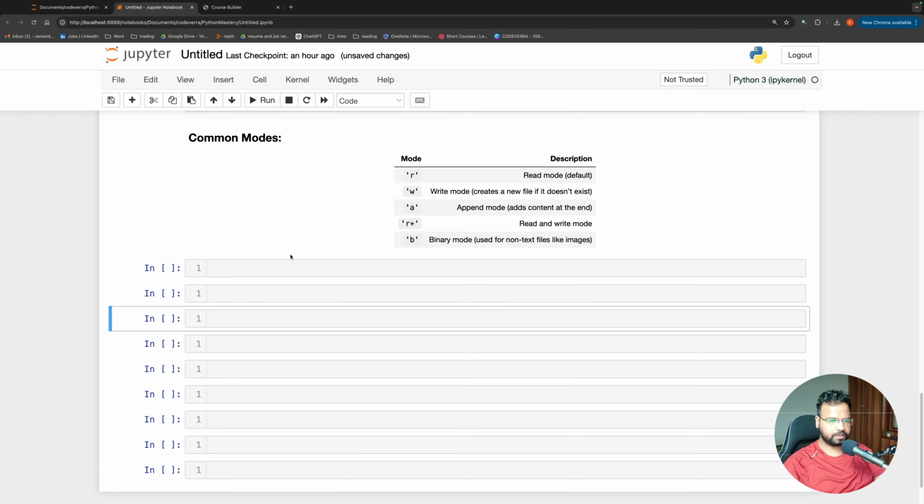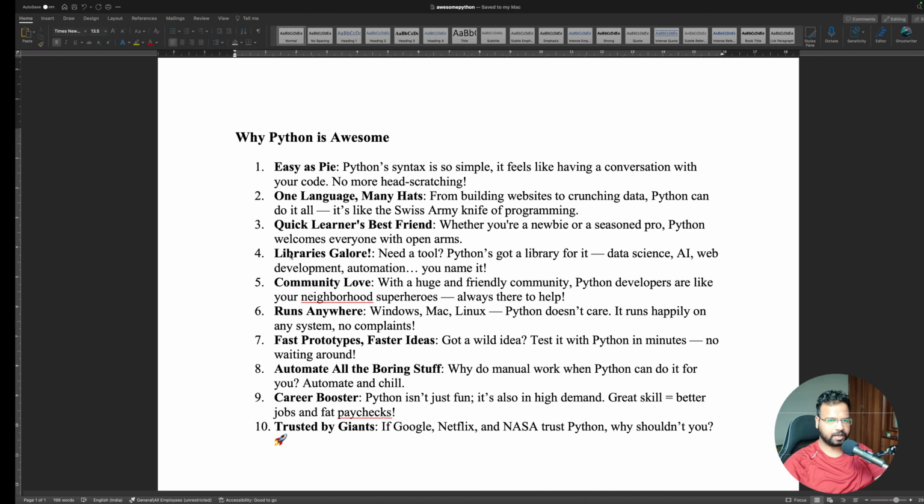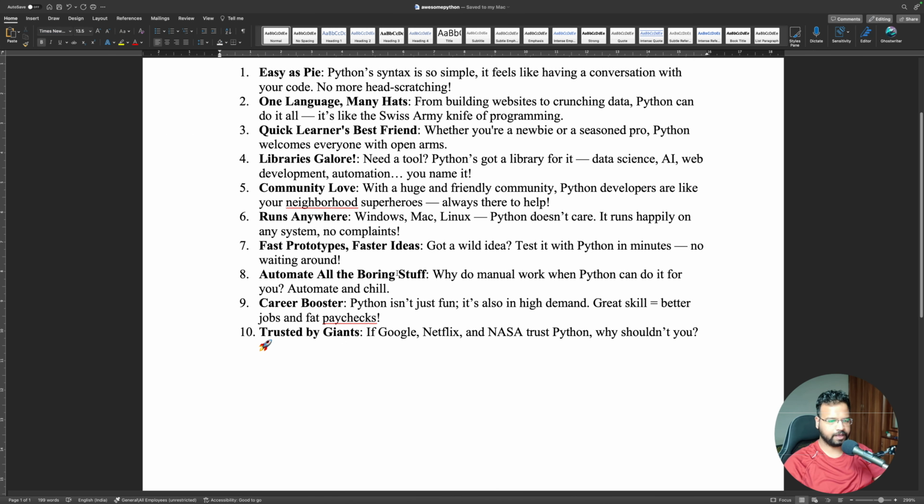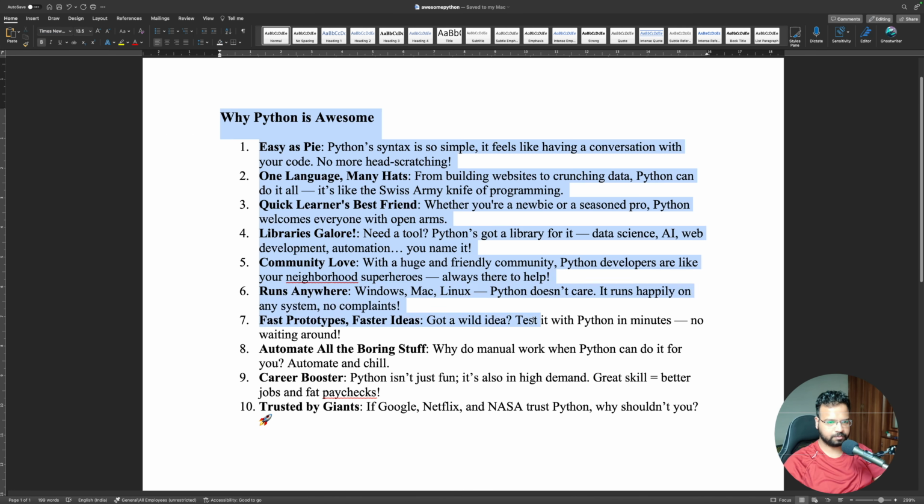Just to have you convinced that the files that we are writing and reading are just the normal files that we use in our day-to-day life, here I have created a Microsoft doc file, and in this doc file I have some content on why Python is awesome, with some 10 points. I want to save this file and then read it in Python, and maybe I will add one extra bullet point here and see if we are able to append something to a file that we would normally use.